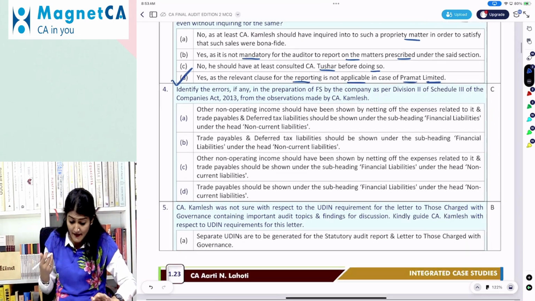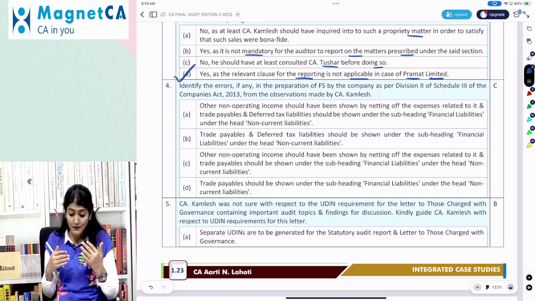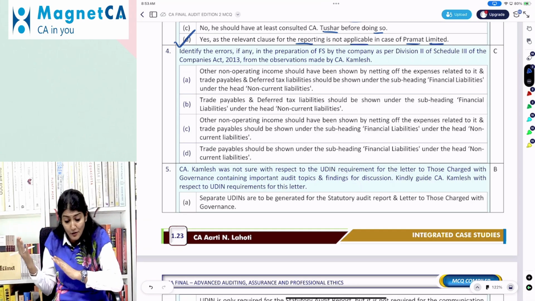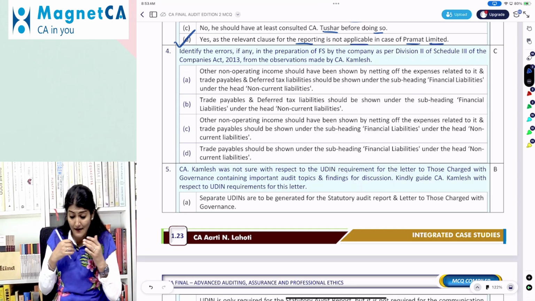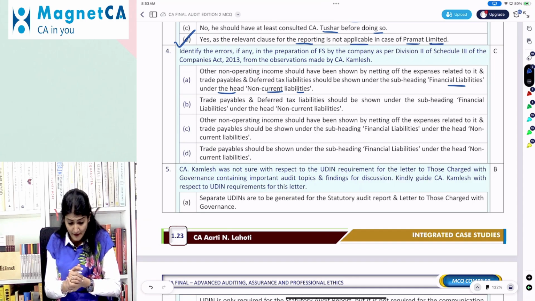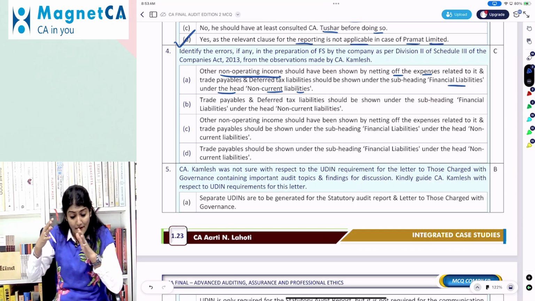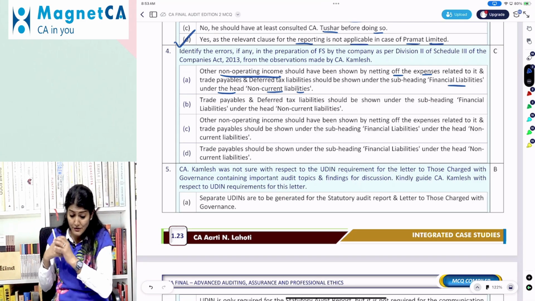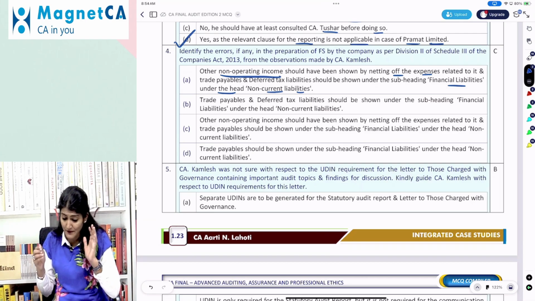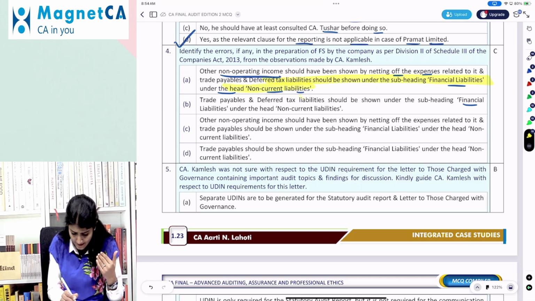Okay. Identify the error, if any, in the preparation of financial statements by the company as per Division 2 of Schedule 3 from the observations made by CA Kamlesh. Other non-operating income should have been shown by netting off the expenses related to it, and trade payable and deferred tax liability should be shown under the subheading financial liability under the head non-current liability. So it says other non-operating income should have been shown net of the expenses, and trade payable and deferred tax liability should be shown under the heading financial liability under the head non-current liability. Same point.